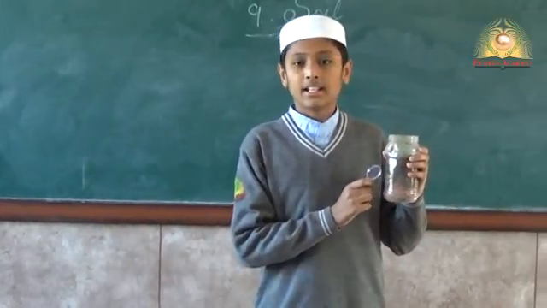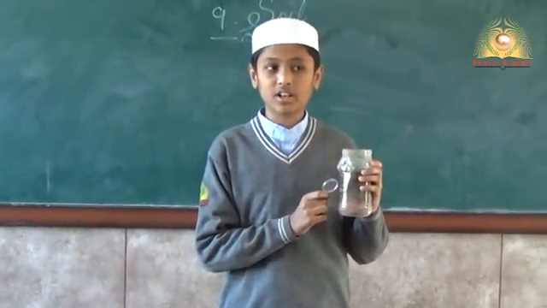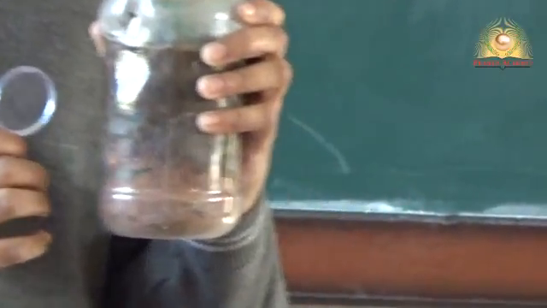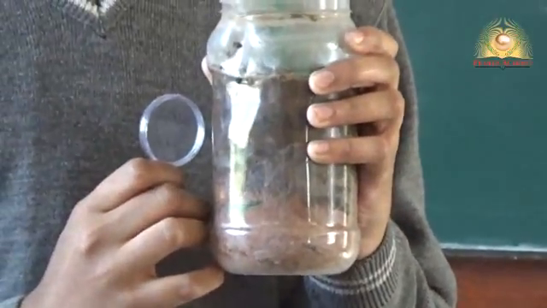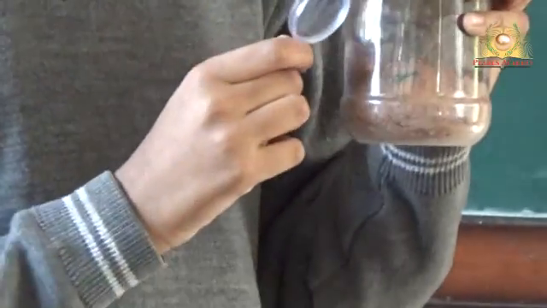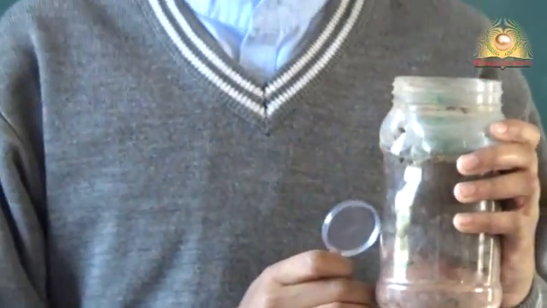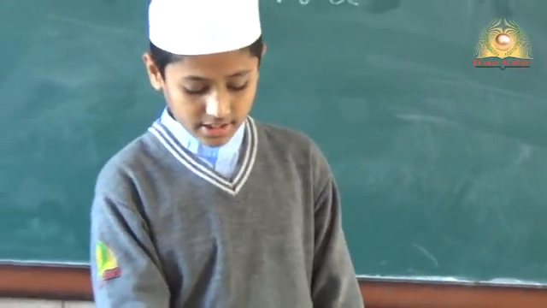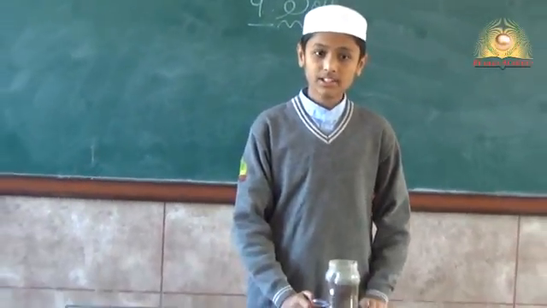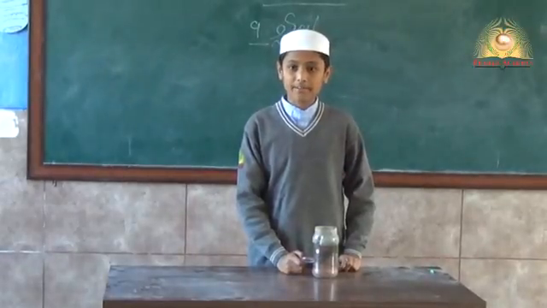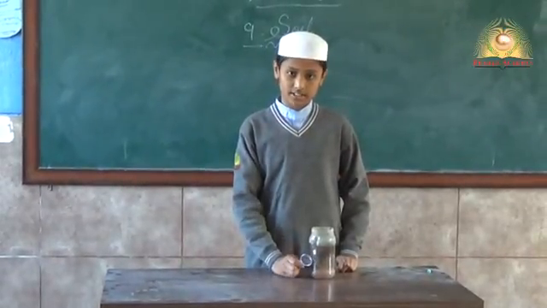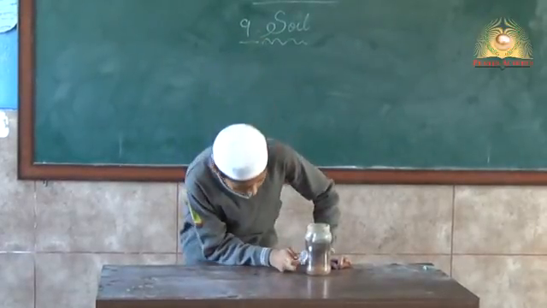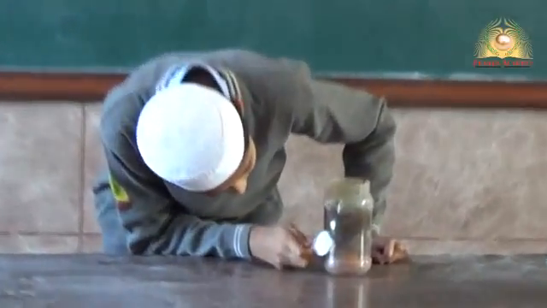Now second is clayey soil. The clayey soil contains fine particles which absorb water and becomes hard when drying. Clay is formed when the decomposition of rocks takes place. Now the third one is sandy soil. The sandy soil contains fine particles which lose water. You can observe with a magnifying lens that the sandy soil contains sharp edges.